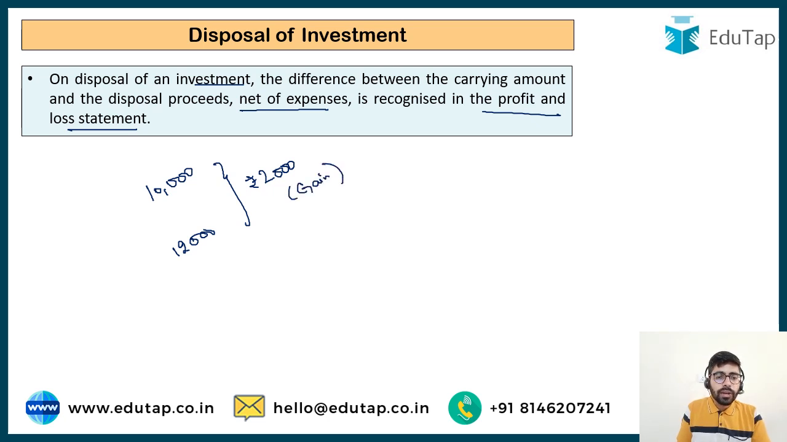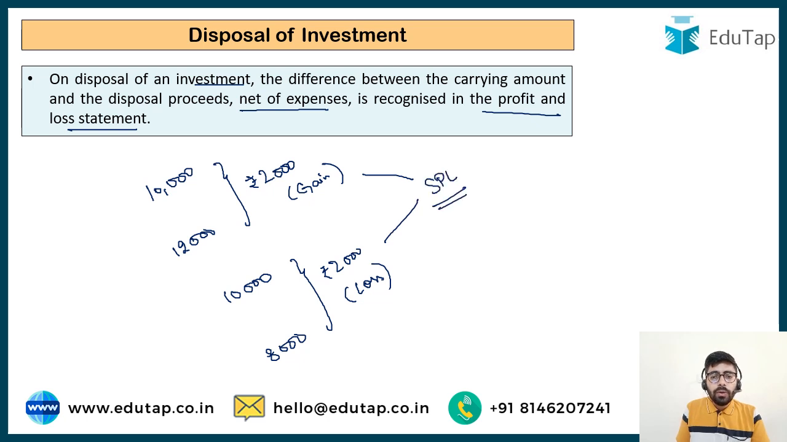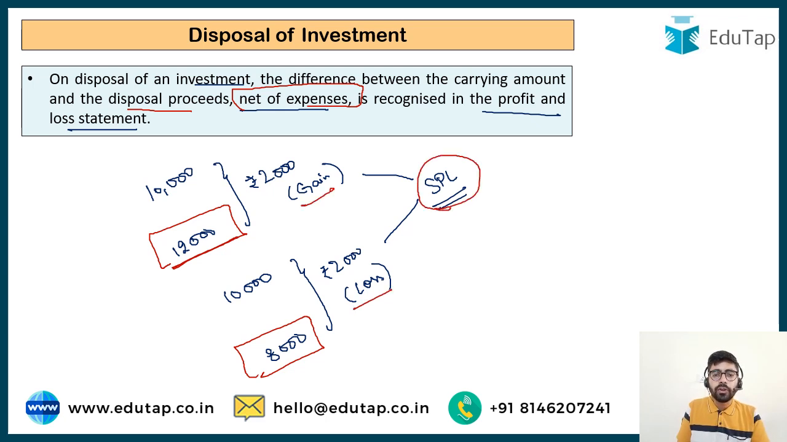If the situation was reversed, and you sold the investments at rupees 8,000 only, then this rupees 2,000 would have been a loss, and this loss would again have been reflected in the statement of profit and loss. Now, one thing more, it has been specified here, disposal proceeds net of expenses. If you are selling your investment and you are paying some brokerage on it, some other transfer fees, you have to reduce it from the disposal proceeds. You have to reduce it from the 12,000 or 8,000 that you are getting. And after reducing these expenses, you would be arriving at the net gain or loss, which would be transferred to the statement of profit and loss.